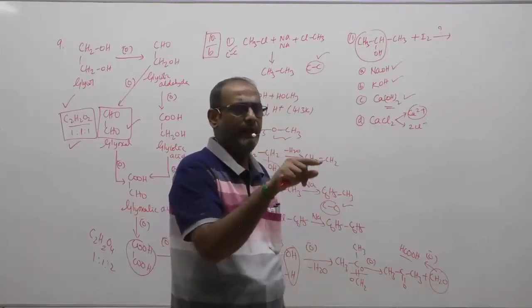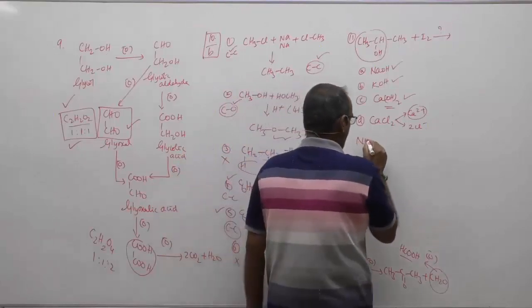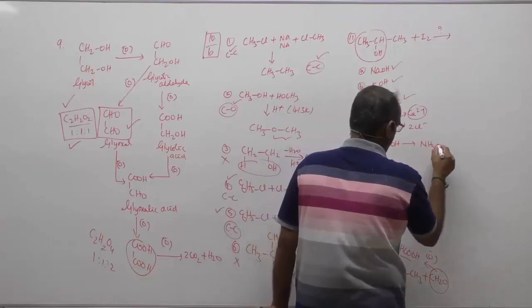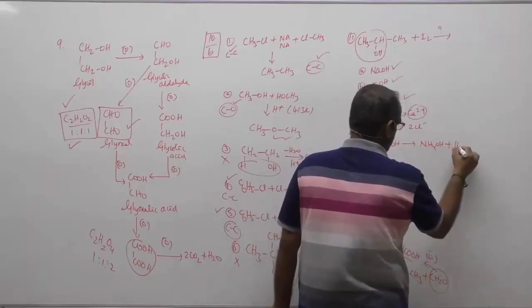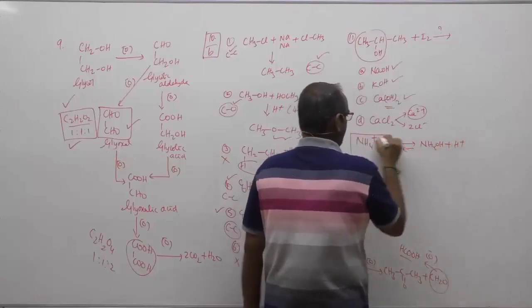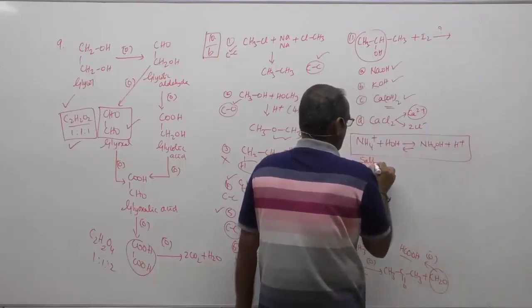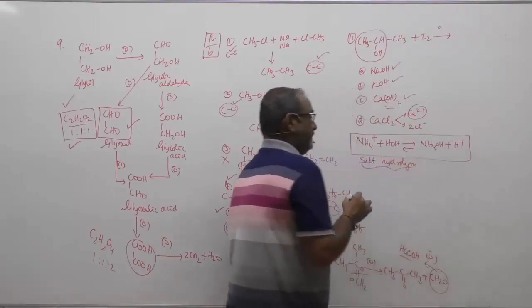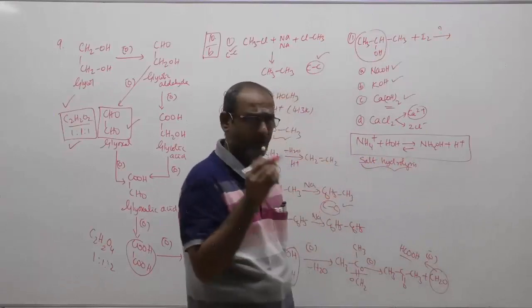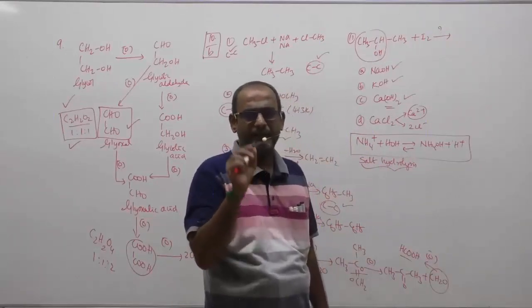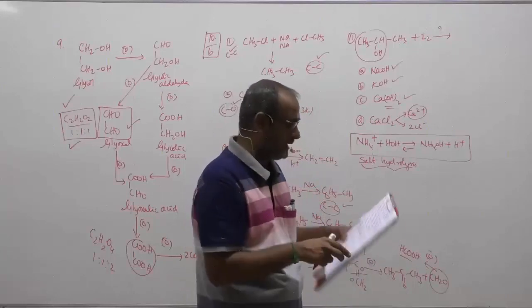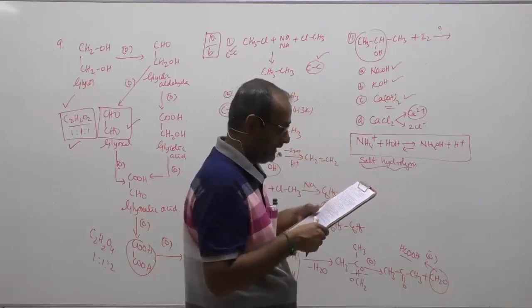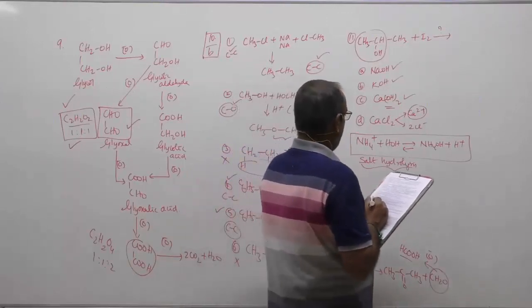Ammonium ion in water will definitely form the corresponding ammonium hydroxide and then H plus. The reaction is an equilibrium reaction. This we call salt hydrolysis in your ionic equilibrium. But such hydrolysis cannot take place for calcium because calcium is much stronger. And even if it forms, it is a very, very small quantity. Just neglect it. And therefore calcium chloride cannot supply OH minus, children. And hence your option D.